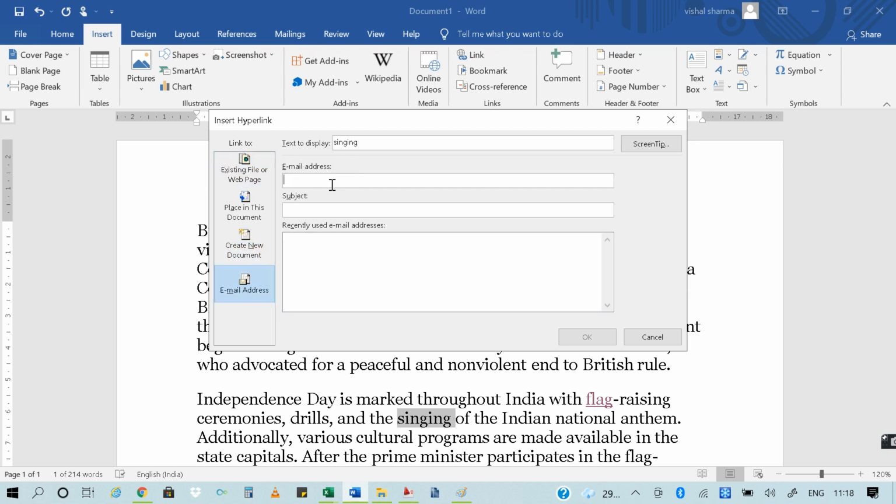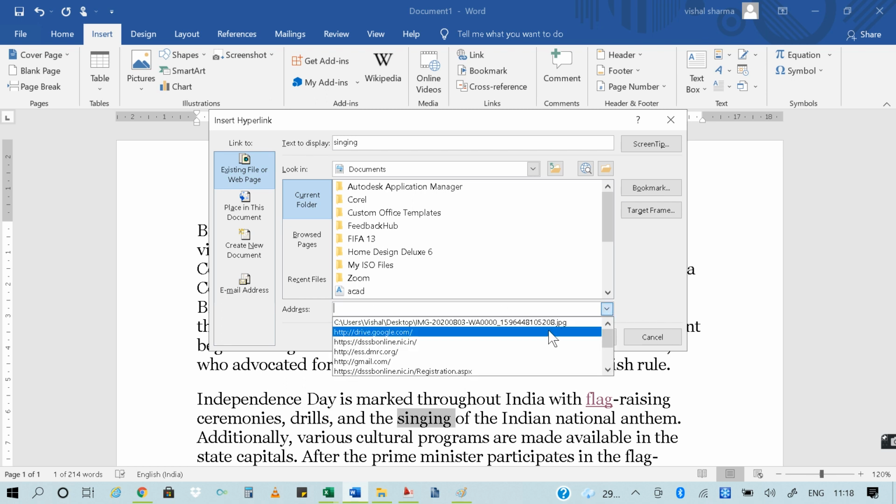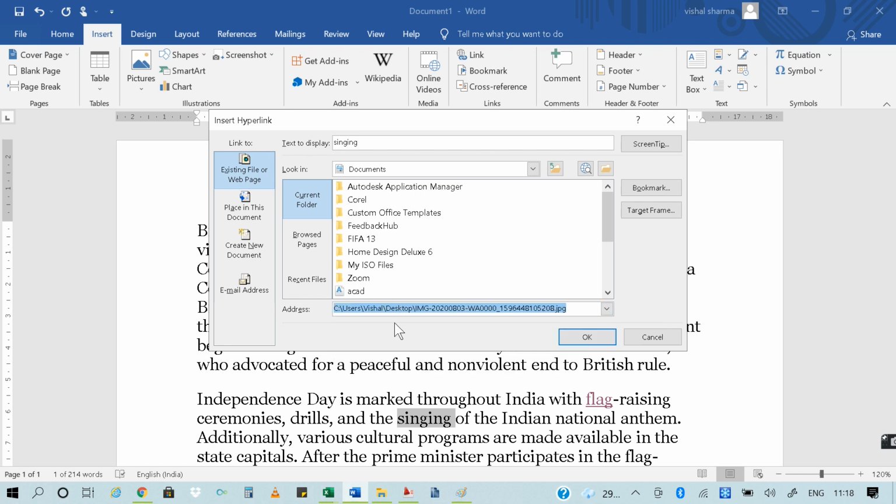If you want to make an email address, you can write it over here. If you want to type an email address or some other file location, you can take it.